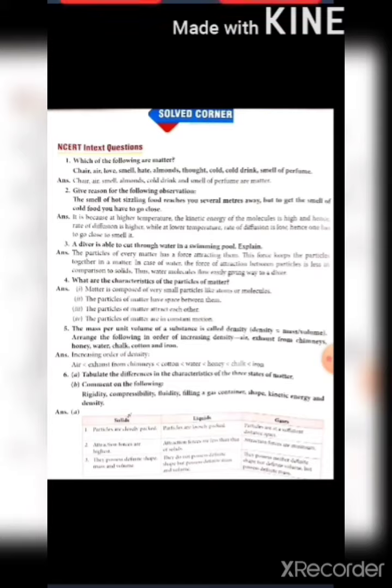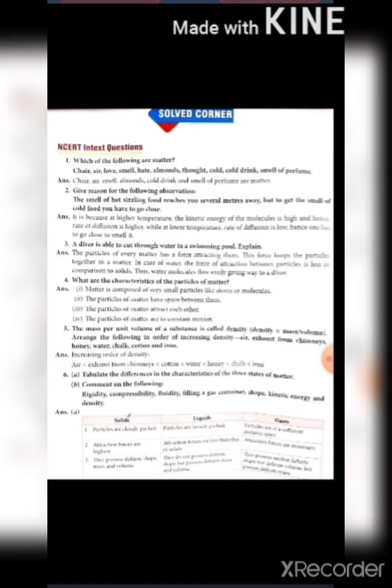Fourth question is, what are the characteristics of particles of matter? First, matter is composed of very small particles like atoms or molecules. Second, the particles of matter have space between them. Third, the particles of matter attract each other. And fourth, particles of matter are in constant random motion.